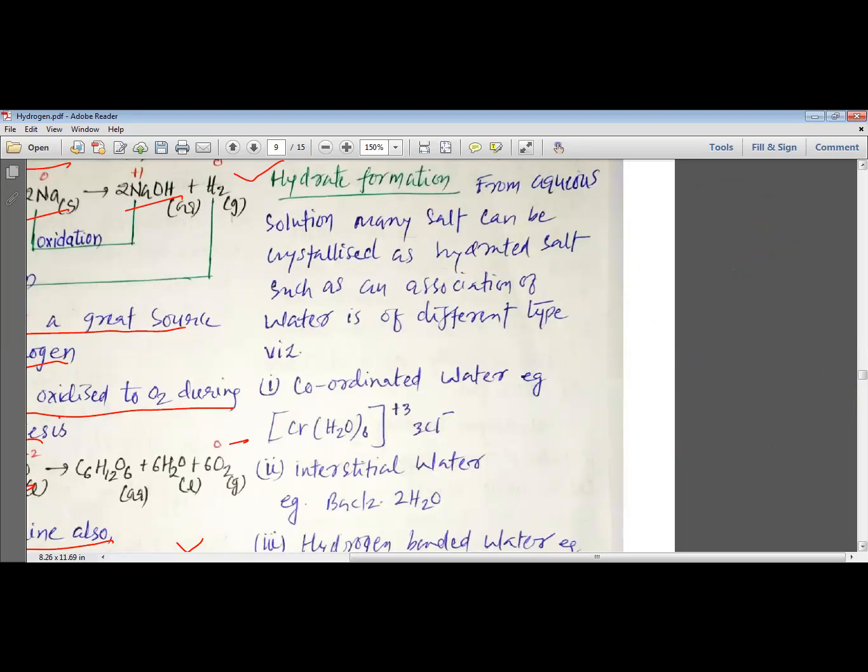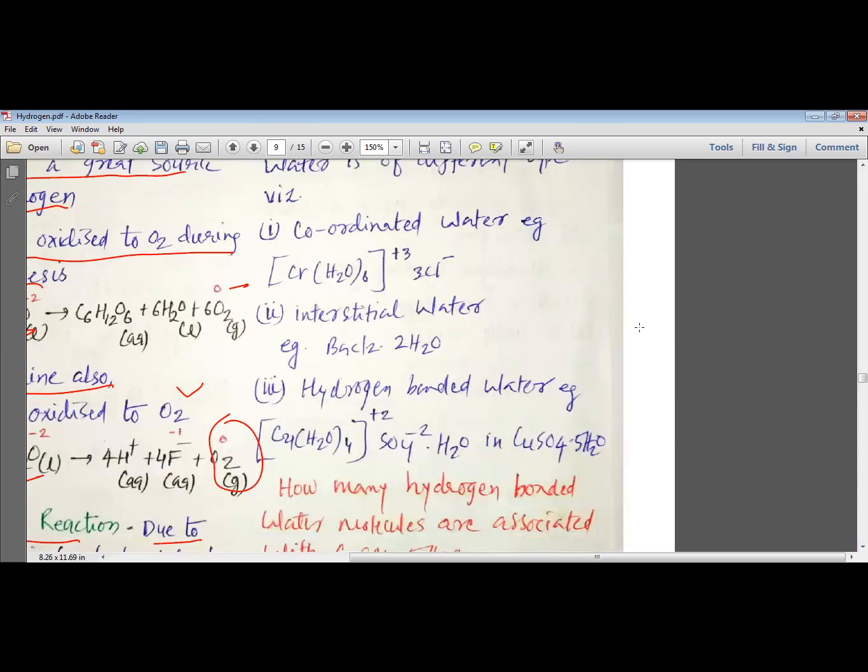So my dear students, when the crystals of various compounds are formed during the process known as crystallization, water molecules are added to the various compounds. These water molecules are added in three different forms. You can see that these are the three different ways by which water molecules can be added.